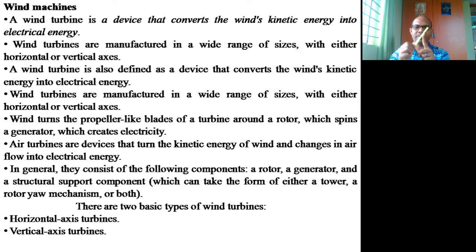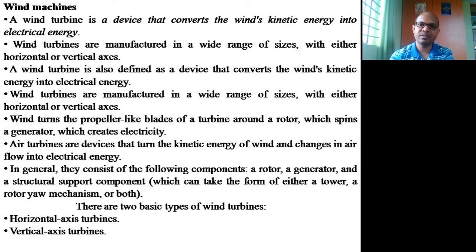If the blades are vertical like this, and it is moving around like this with respect to the column, and its axis is vertical with respect to the ground level or with respect to the column that we are going to make as the support, that is what we call a vertical axis.